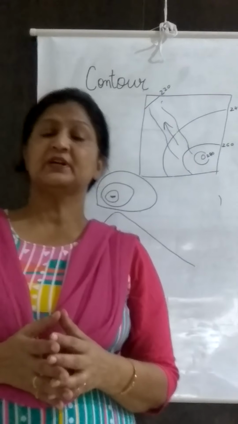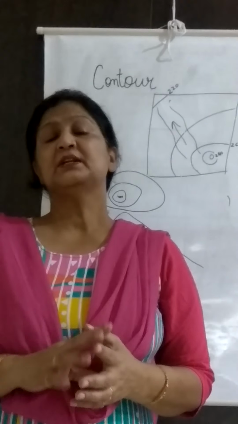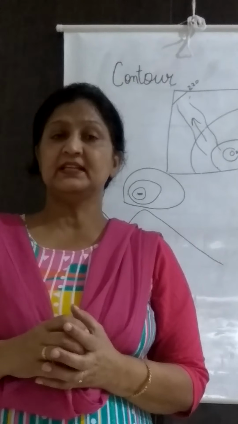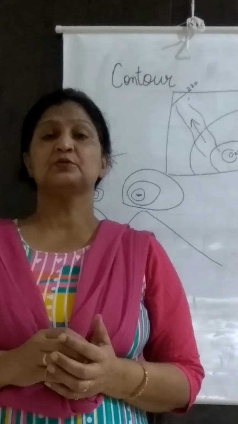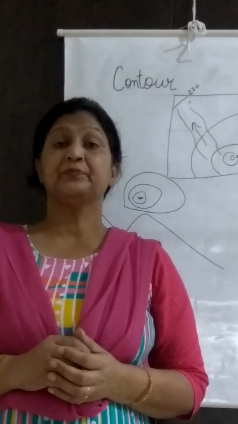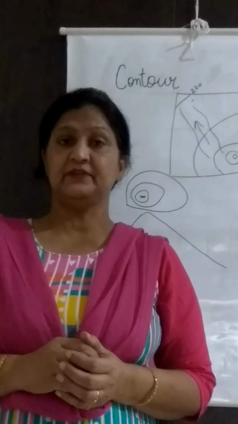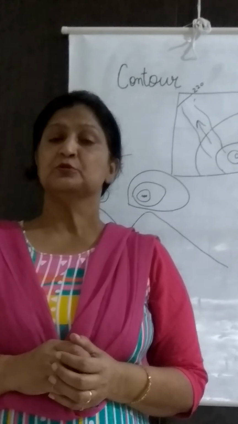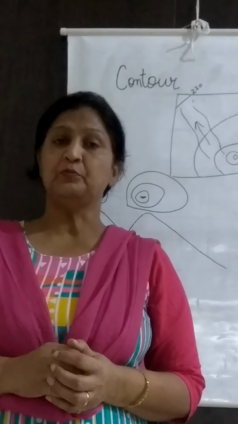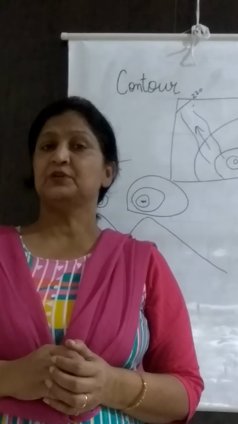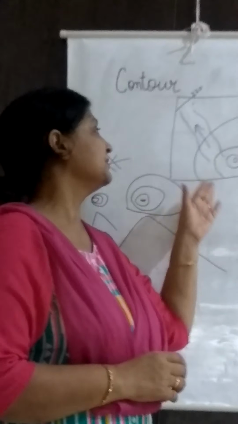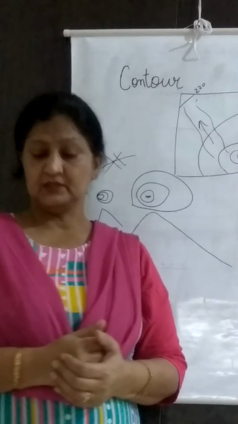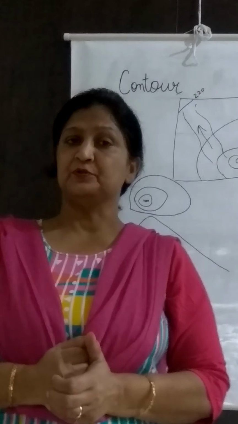The question that comes on the contour line is only which part of the topo sheet is a mountainous region. With the help of closed contour lines, we can say that. Sometimes the question also comes to tell about the contour interval. What is contour interval? That is always 20 meters. The contour line also helps in finding the slope of the land. With the help of contour lines, we also see in which direction it has a slope. So all these features we will see with the help of contour lines.